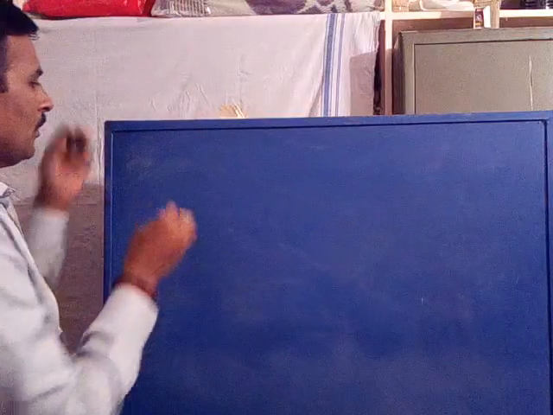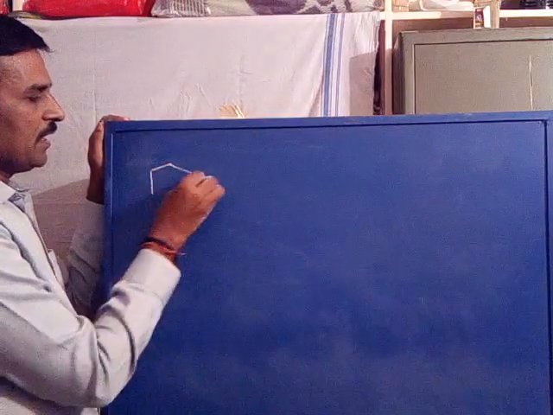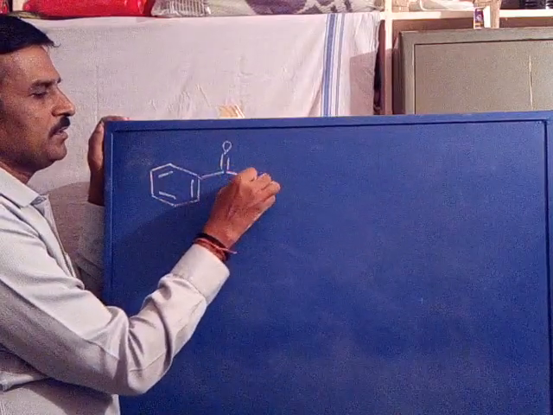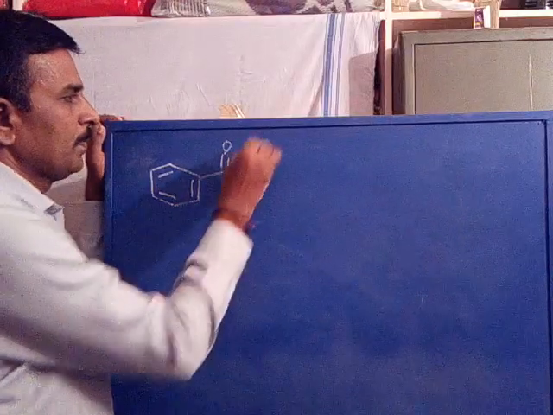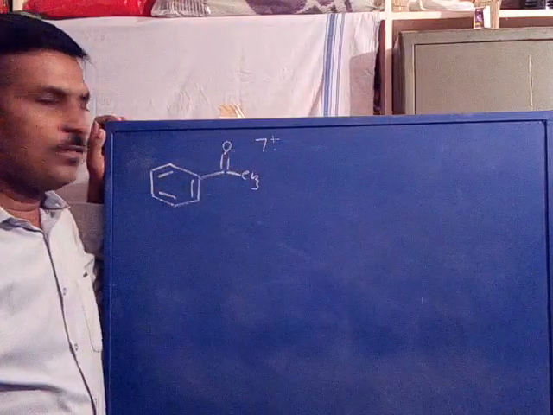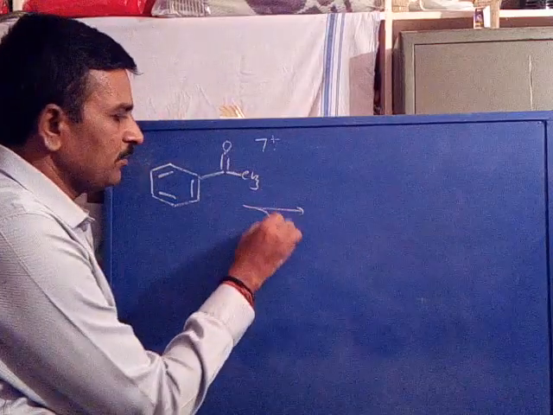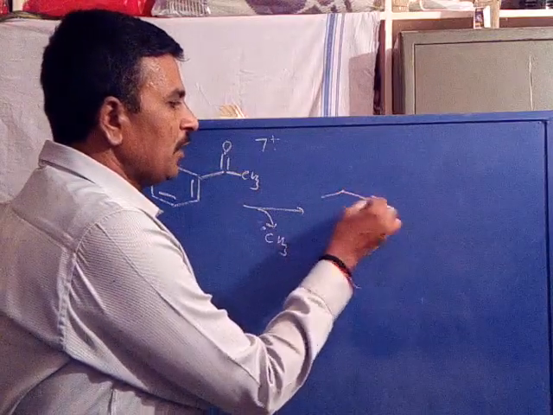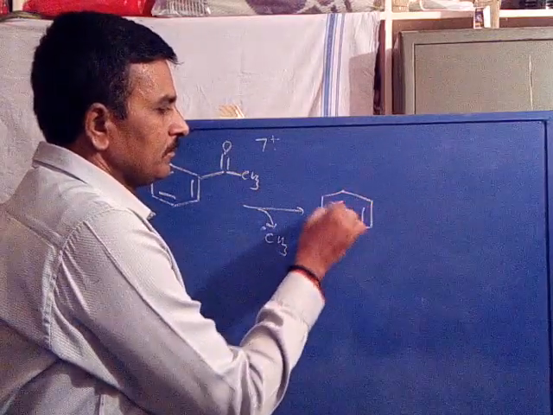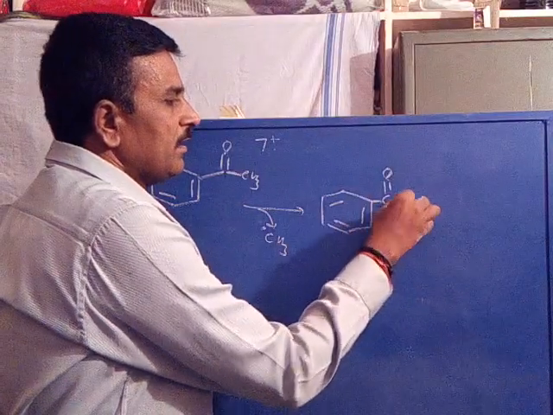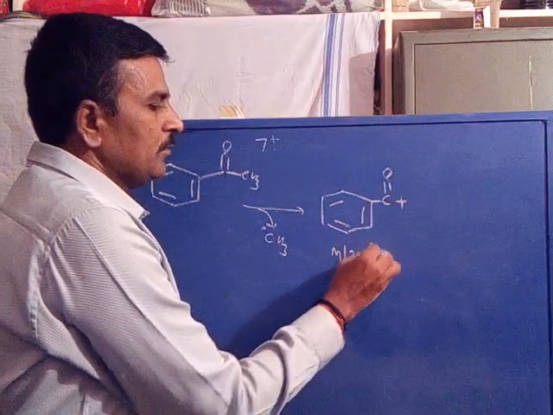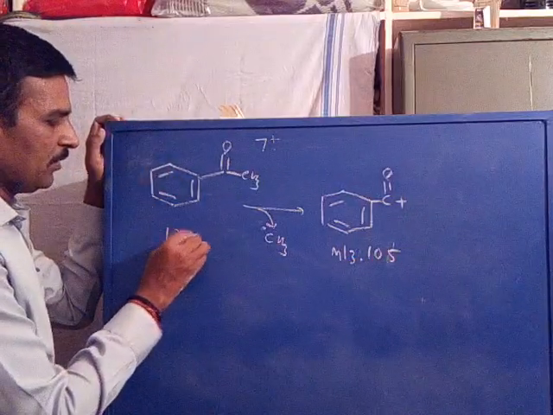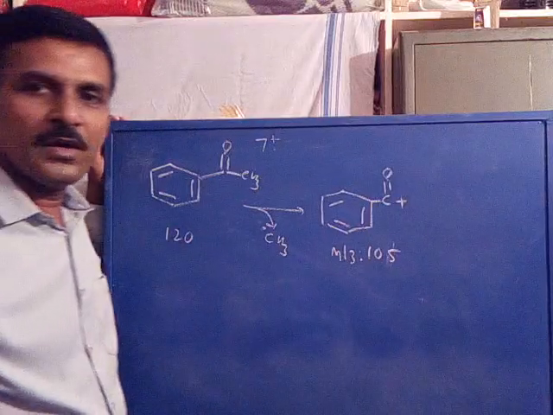Now we will study another example, that is acetophenone, C double bond O CH3. Acetophenone, similar to benzaldehyde, undergoes fragmentation first by the loss of methyl group as radical, to give benzoyl cation, with an m/z value 105. This is 120. The m/z value of acetophenone is 120.